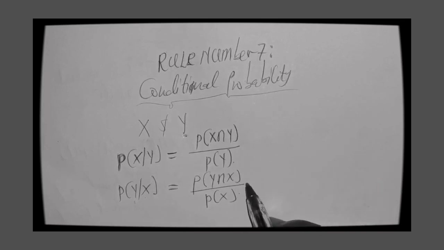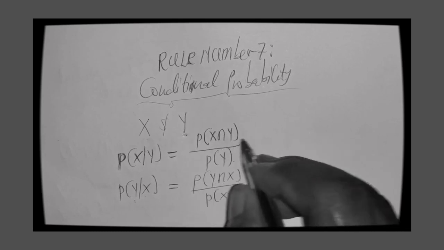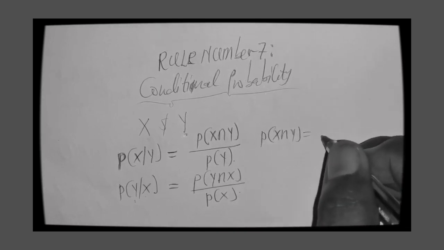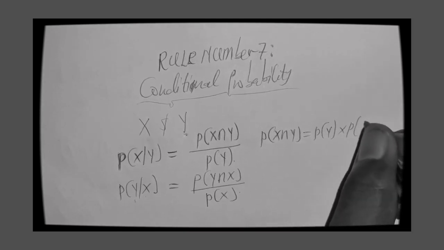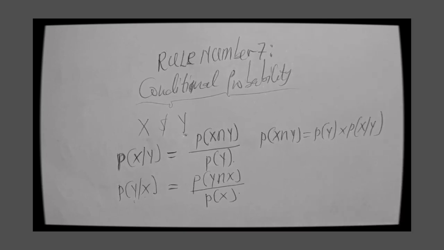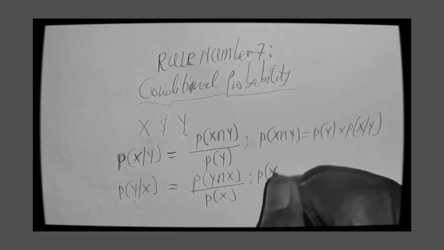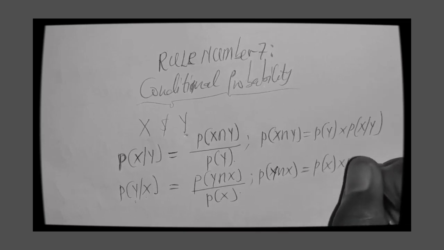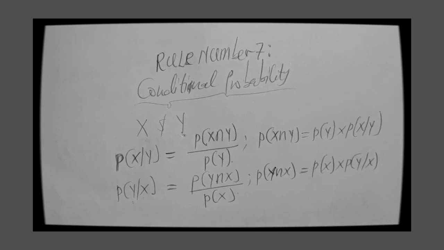So I can conclude that when it comes to conditional probability, if I want to make the probability of X intersection Y the subject, it becomes the probability of Y multiplying the probability of X given Y. Likewise, if I want to find the probability of Y intersection X, it is also the probability of X multiplying the probability of Y given X. This is what we call a conditional probability. So you can clearly see that here and here are equal.